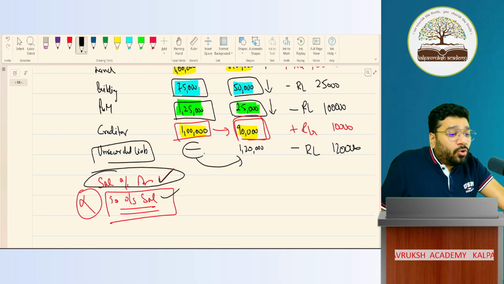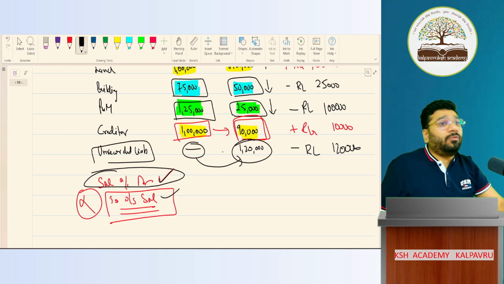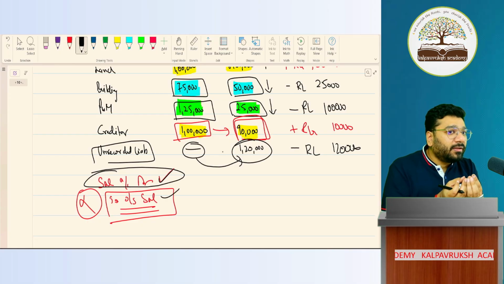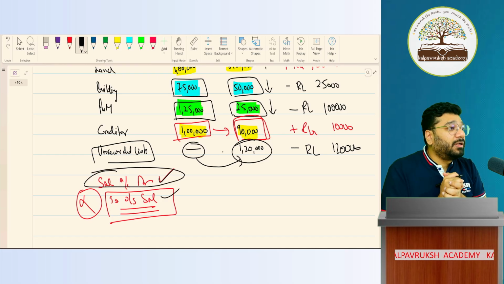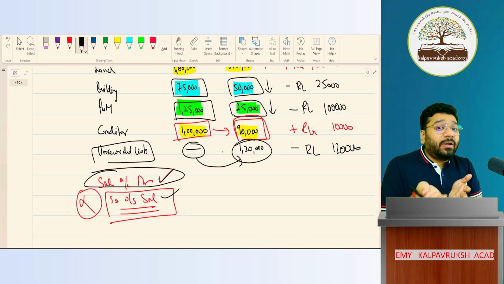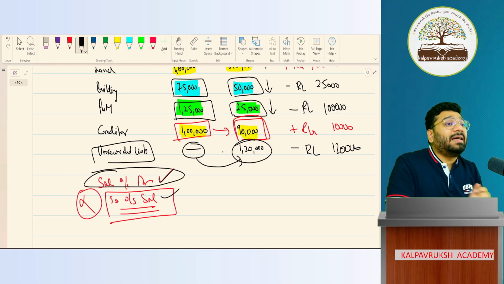Unrecorded liability. So far, no liability. All of a sudden, I have to pay. Poor fellow I am, it is a loss only for me. Liability is what balance? Credit balance. To record liability, credit. To remove liability, debit. What am I doing? I'm recording liability. Unrecorded liability, now I'm recording. Give a credit.